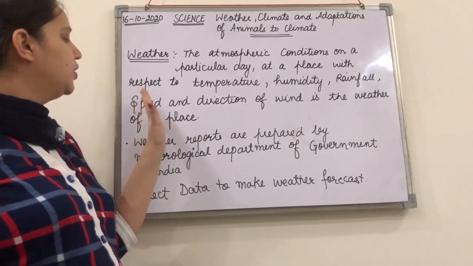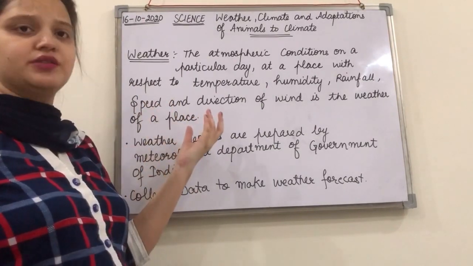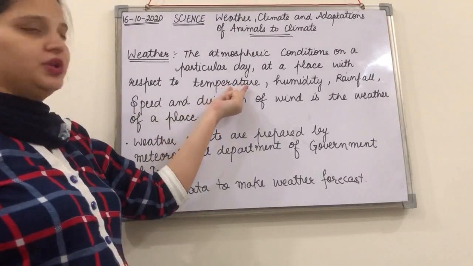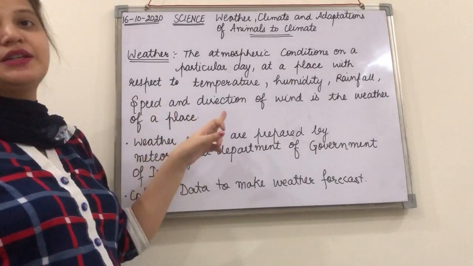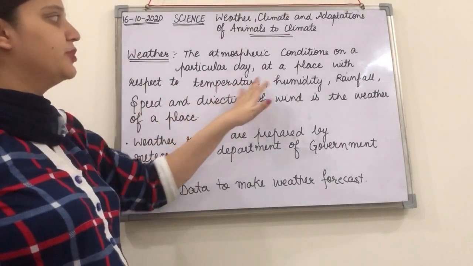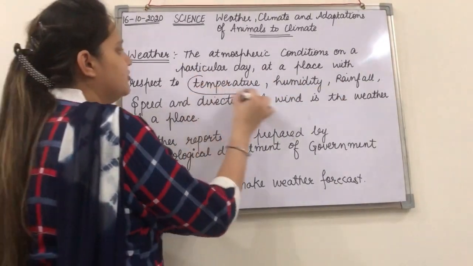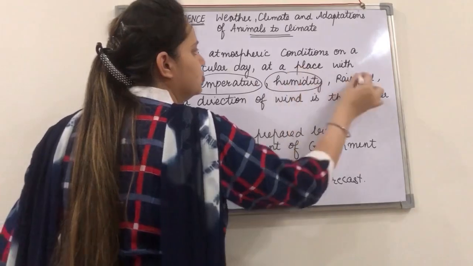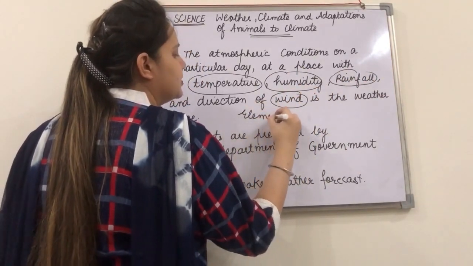Now what we are doing is we are basically seeing these changes relative to temperature, humidity, rainfall, and speed and direction of the wind. That means these four components, the temperature, humidity, rainfall and the wind, they basically form 1, 2, 3 and 4, the elements of the weather.